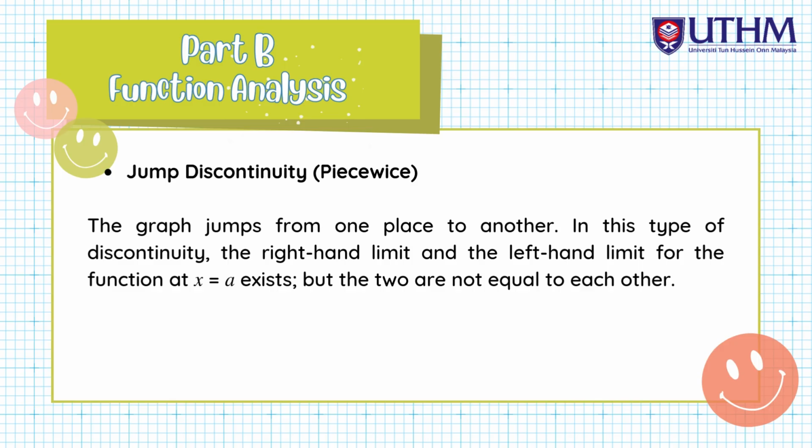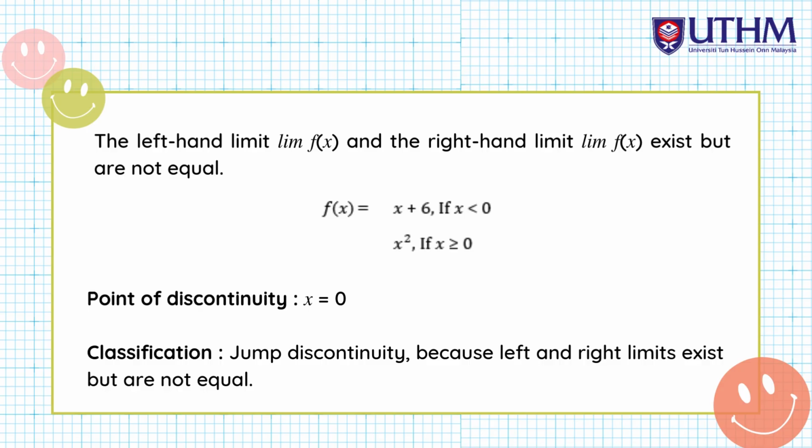We move to the next, jump discontinuity. Piecewise, the graph jumps from one place to another. In this type of discontinuity, the right hand limit and the left hand limit for the function at x equal a exist, but the two are not equal to each other. The left hand limit, limit as x approaches a from the left of f(x), and the right hand limit, limit as x approaches a from the right of f(x), exist but are not equal.